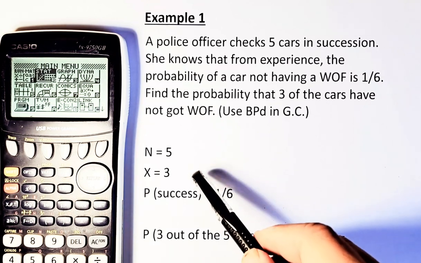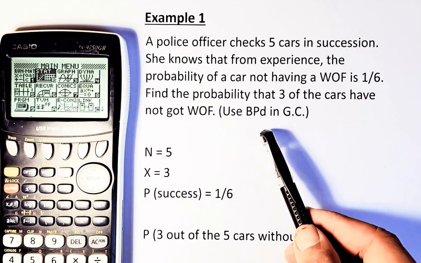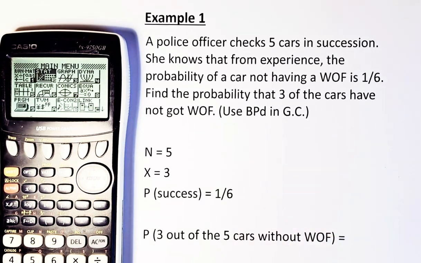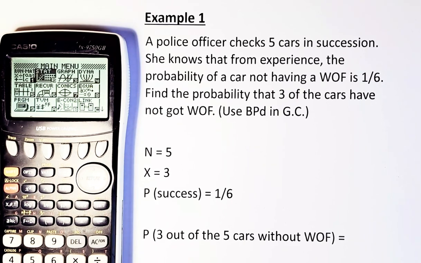Once you know these 3 items, you can key into the calculator, and you have to use BPD in your graphic calculator because it's asking you for exactly 3 out of 5. It's different from less than 3, which I'm going to do in the next example. So if they say exactly 3 out of 5 cars have no warrant of fitness, then we will use BPD. Okay, without further ado, let's start the calculation.